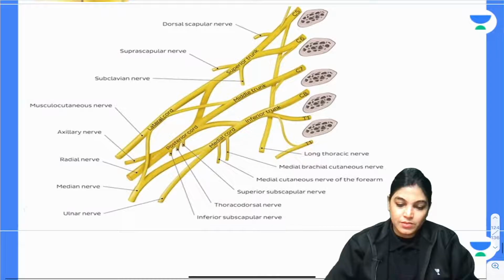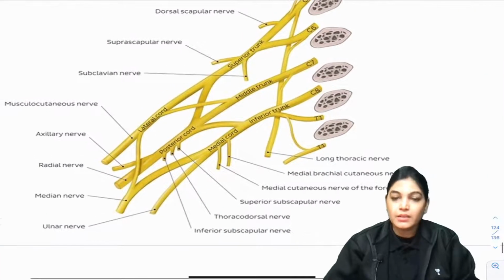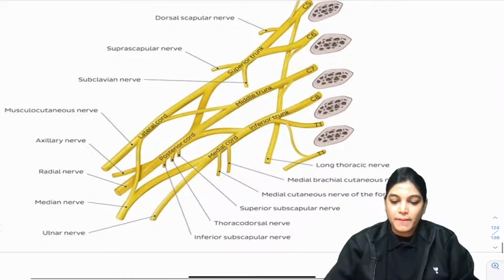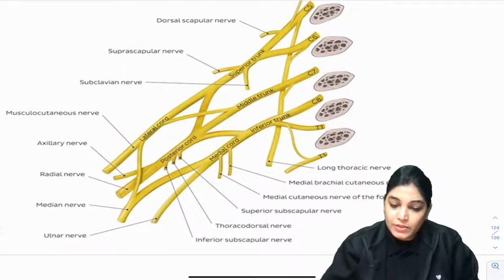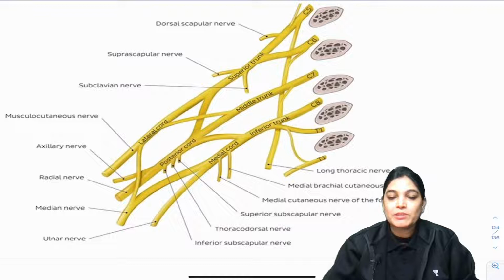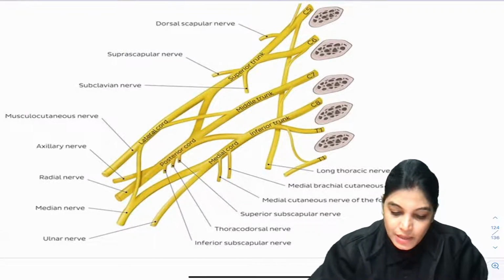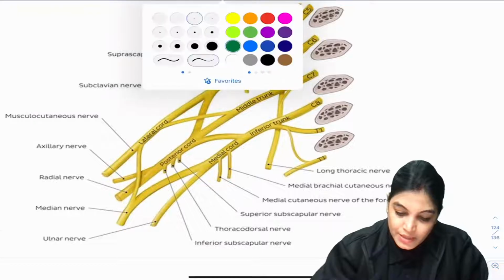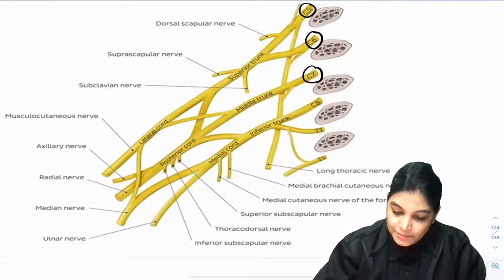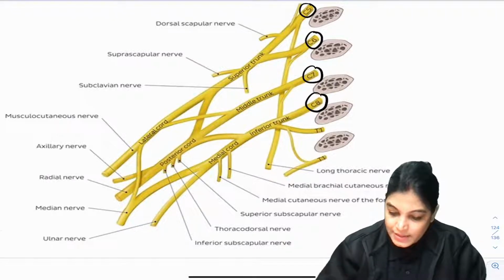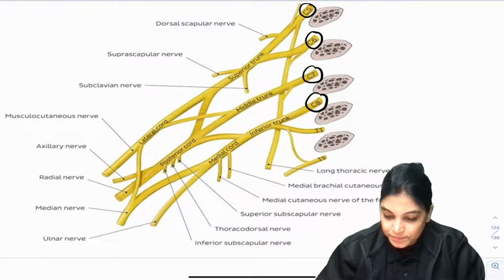Okay. So is it okay? Yes, my dear aspirants, here you can see that in between the ribs the rami of the nerves have been shown. So here clearly you can appreciate that this is C5, this is C6, this is C7, this is C8, this is T1.